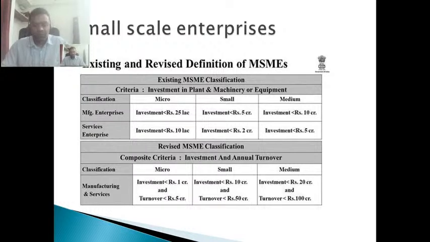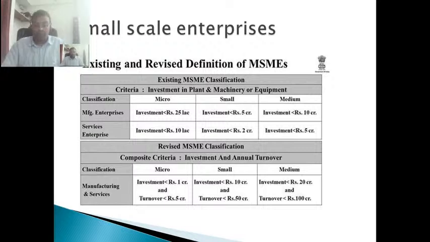Always remember, whoever of you wants to start your own business, try something in MSME. Can you avail some loan, some seed capital, some subsidies from MSME? If you can avail those benefits, trust me, there is a high chance that you will get a better business or success in your business, because you are getting support in every aspect from the government. There is a scheme called seed capital.